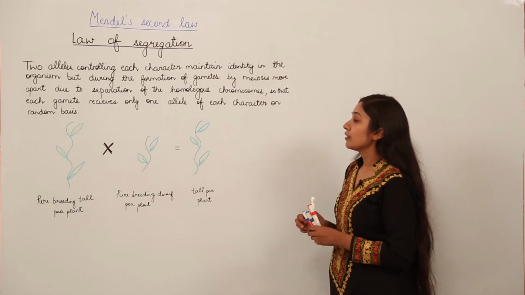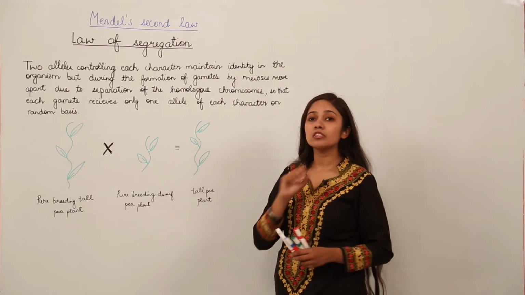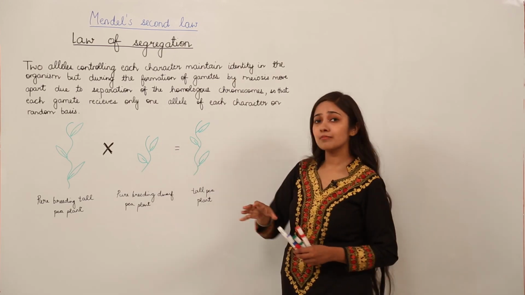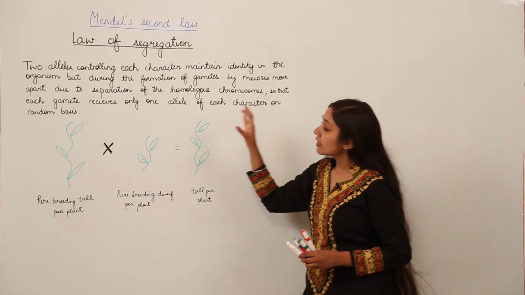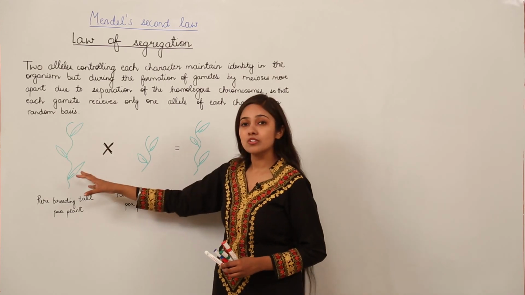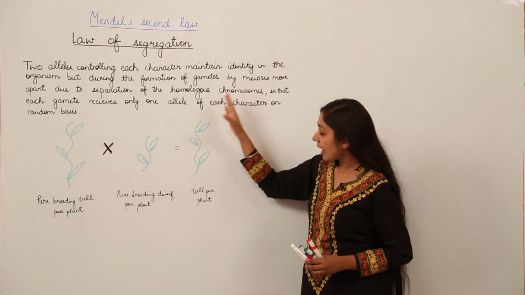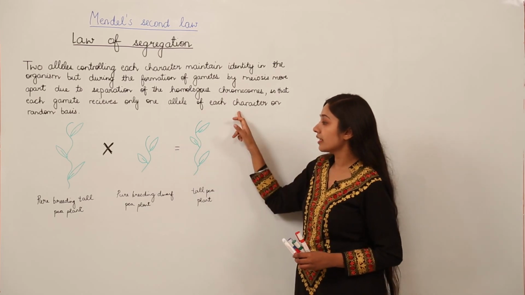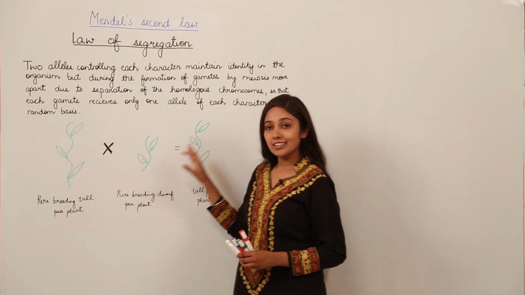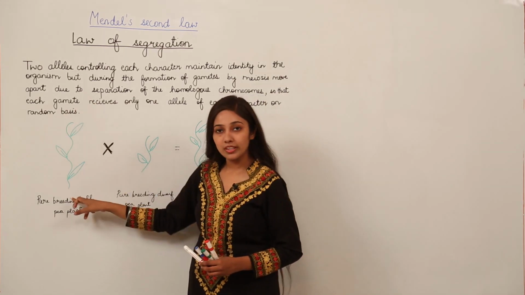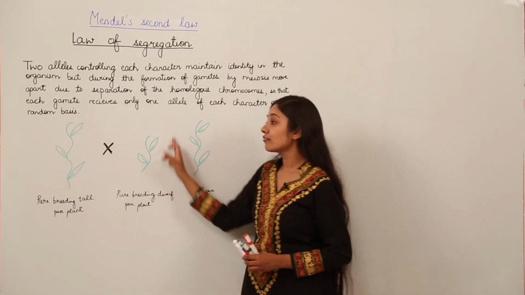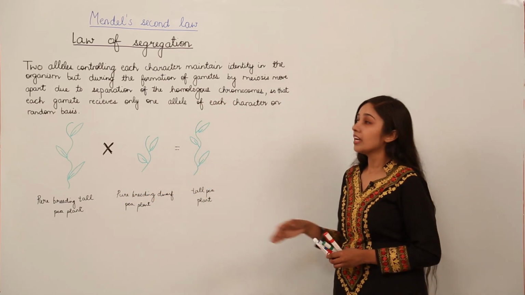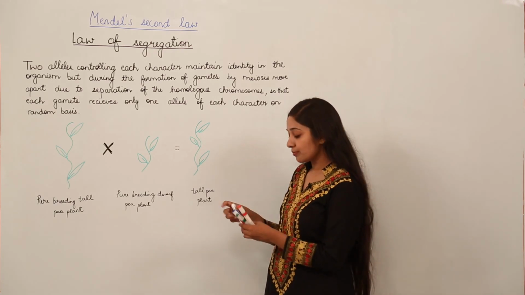Now the question that was raised in Mendel's mind, and this question must be in your minds too, is that if we have two parents, one pure tall and one pure dwarf, and we get a progeny which is tall, it is not showing the characters of this parent. It is showing the characters of this parent only. So now we have a progeny which is a tall pea plant. Now what is Mendel's law of segregation?